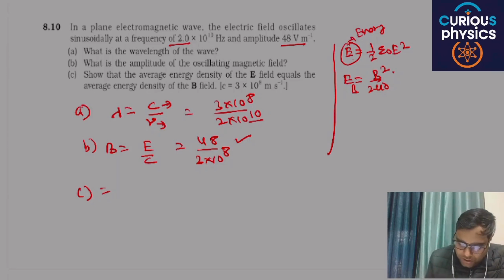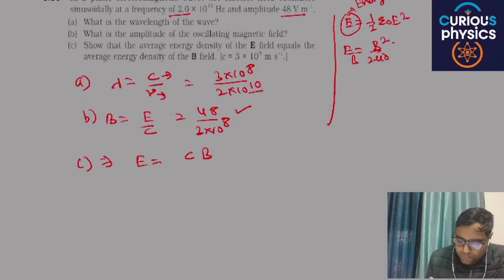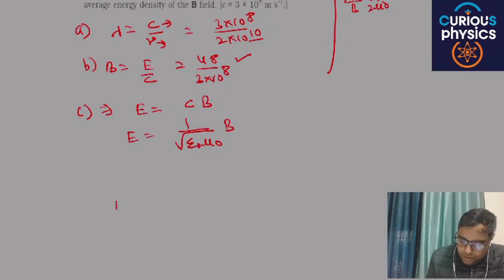We know the relation E = cB, and c = 1 by root of epsilon naught mu naught for vacuum. After squaring both sides, E square divided by B square equals 1 by epsilon naught mu naught.